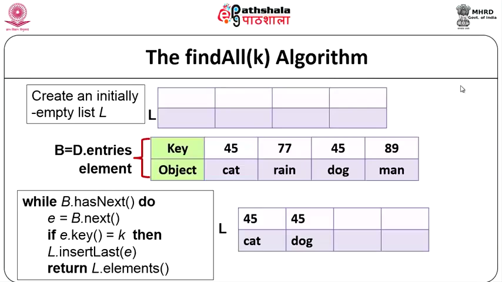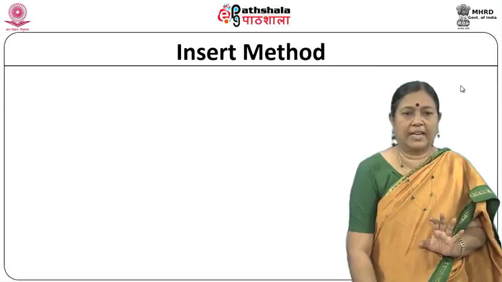You start with the first one, 45, the key you want, and you keep doing this while there are elements in the list, because you do not know where it will be; it can be anywhere. So, you start with 45 and cat, and then keep iterating till you find another 45, and then take dog. The if checks whether the key is what you want, the while makes you go through the complete list, and L will be returned. So, this is the find all k algorithm.